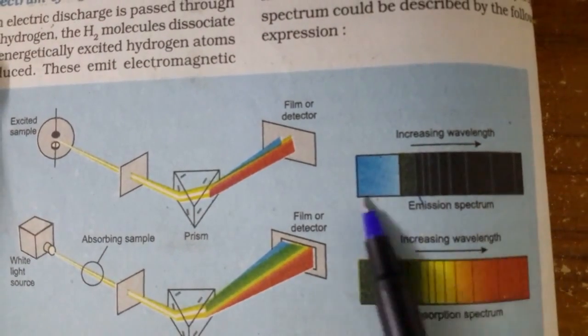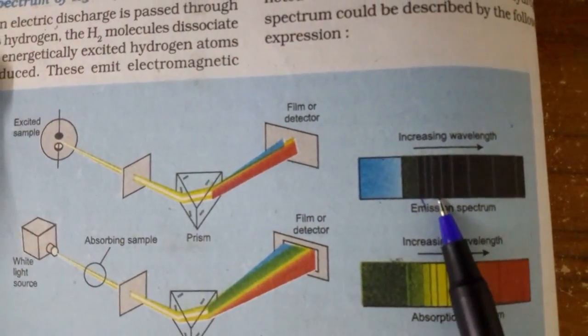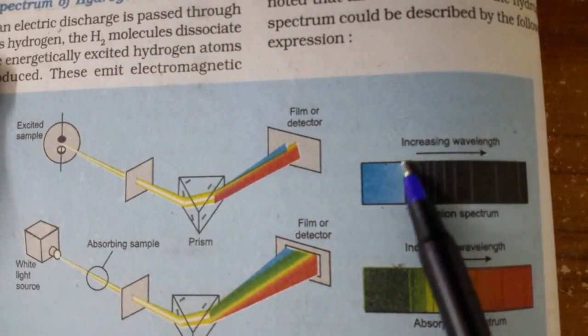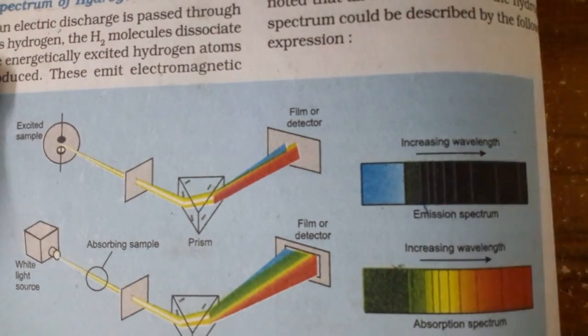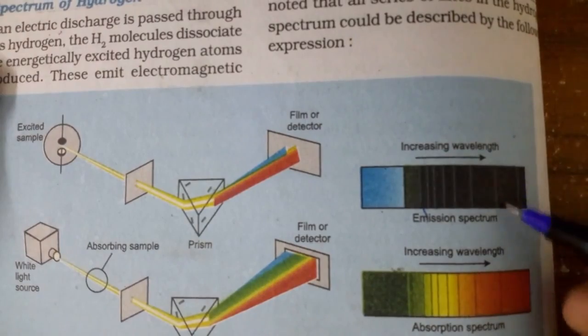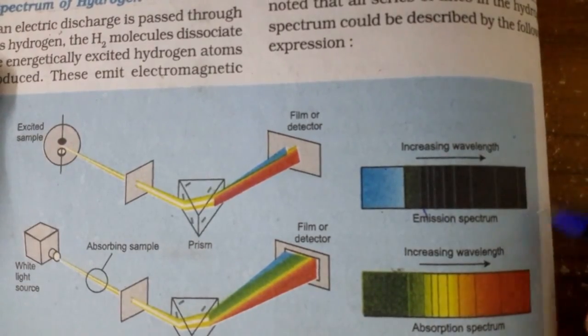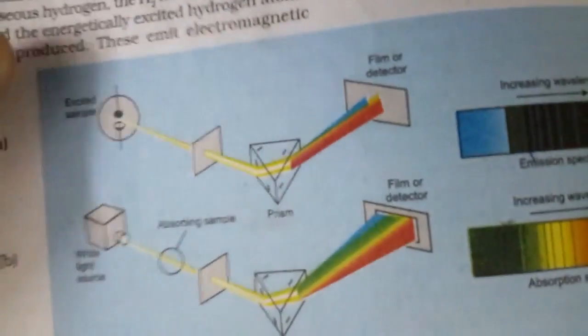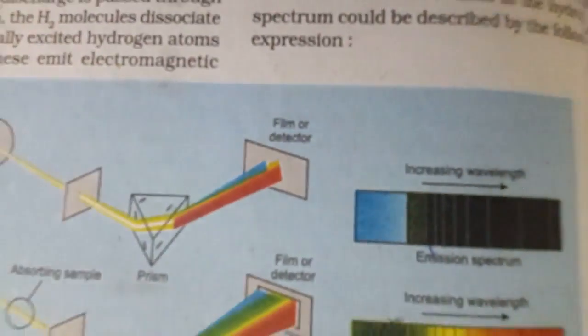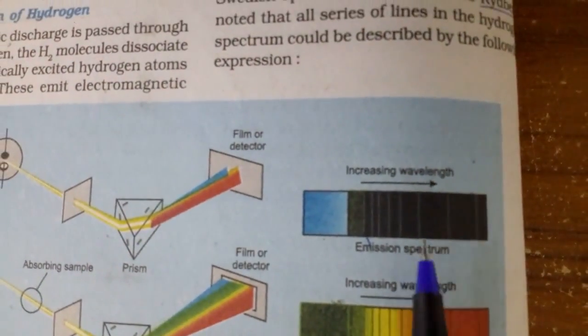The background is black, but here you can see the white lines. So you can see bright lines on a dark background in the case of emission spectra. Very important.